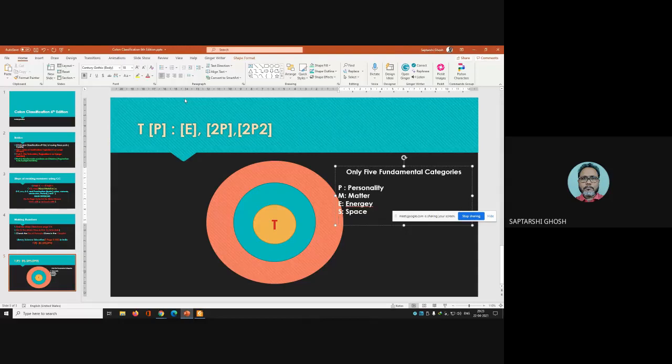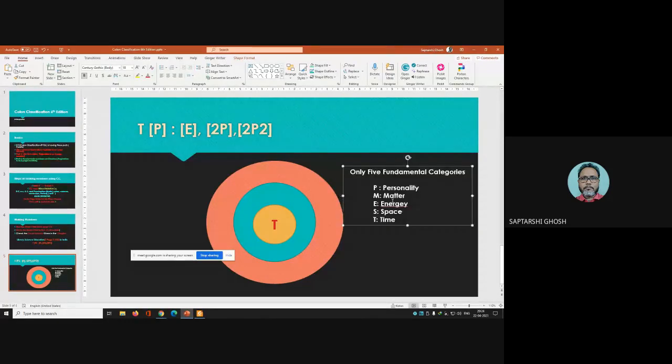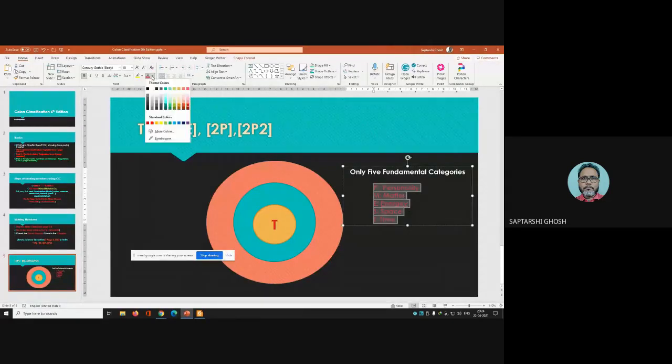And the last one we have T, that is time. So according to Ranganathan, these are the only 5 fundamental categories that we can have for any class. One of the fundamental categories may not be present.